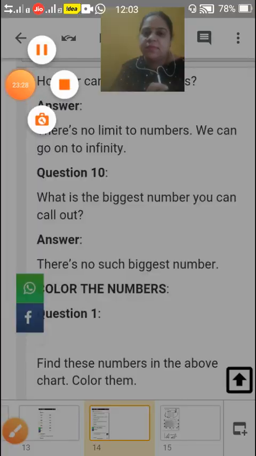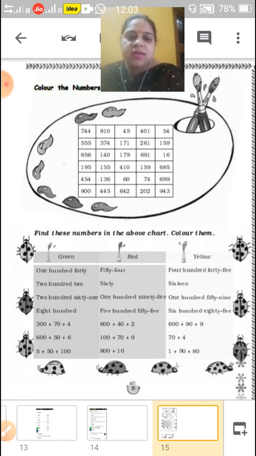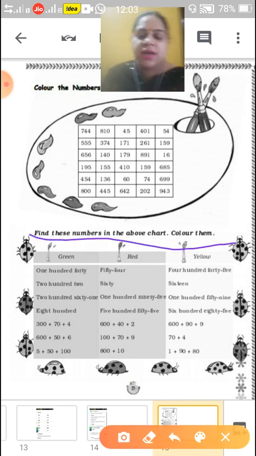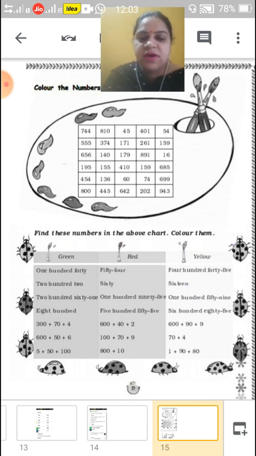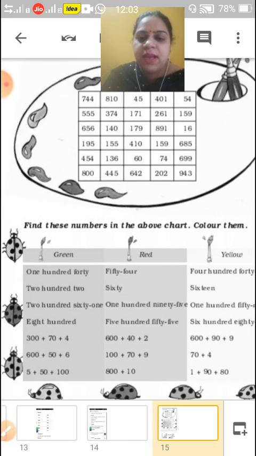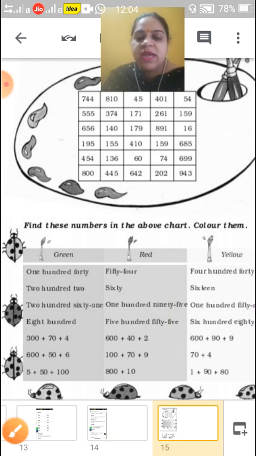Now next. Now children, come to our next page. Color the numbers given in the circle. Like find these numbers in the above chart. Like children, they have colored some of the numbers. Like for example, I am showing you these numbers colored green, these numbers colored red, and these numbers colored yellow. For example, if we are taking green,